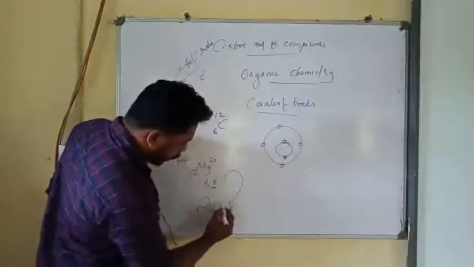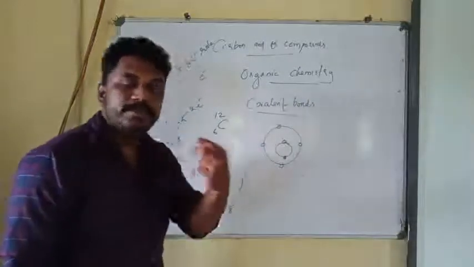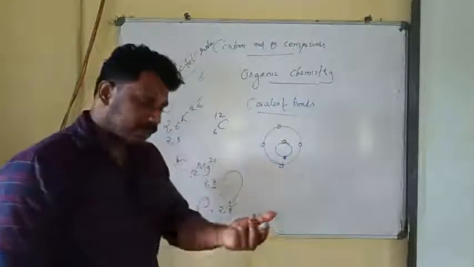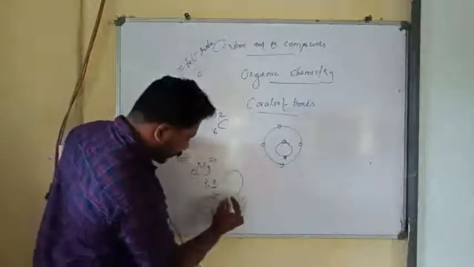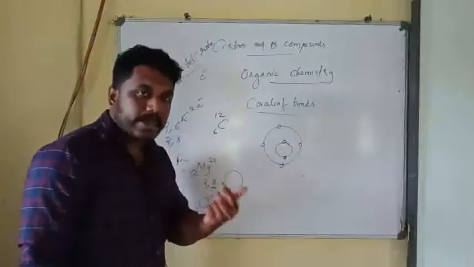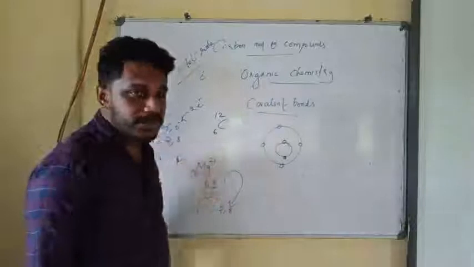And oxygen is accepting 2 more electrons, right? Since it has accepted 2 more electrons, it will become 2 minus. 2 electrons are added. If electrons are accepted, it will become negatively charged.